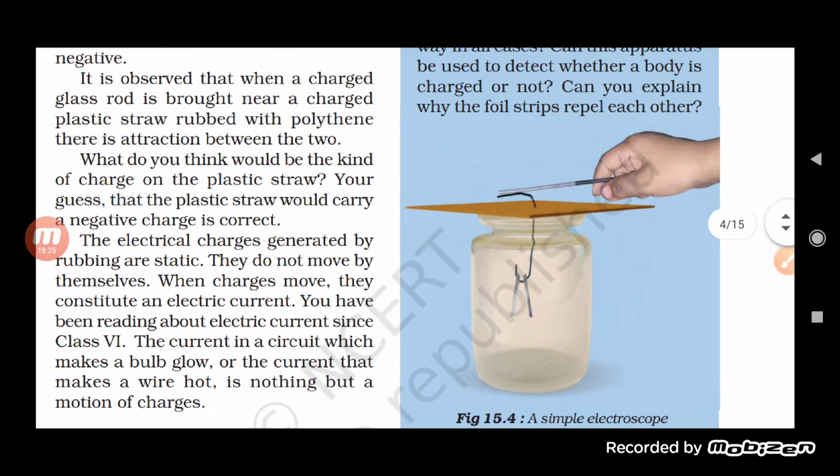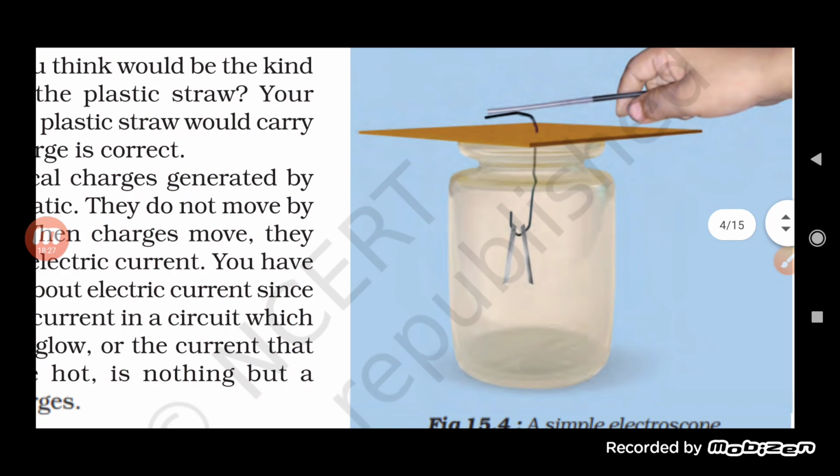Now see here, students, with the help of this diagram I'll explain everything to you. In this experiment there is a jar covered with a cardboard lid and a metal lid, which has a paper clip. Now we will take a glass rod which is a charged one, having a positive charge.